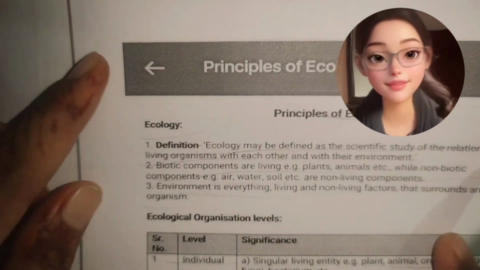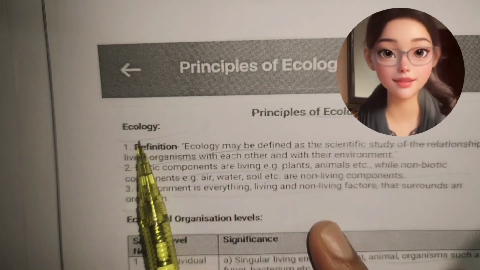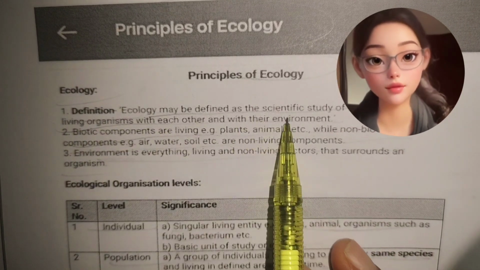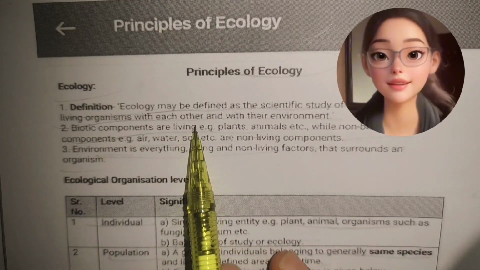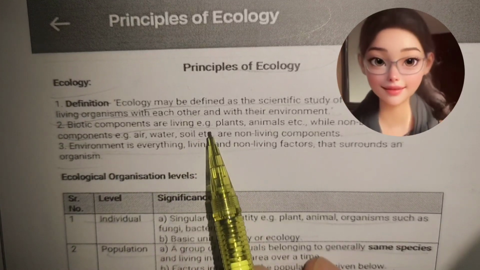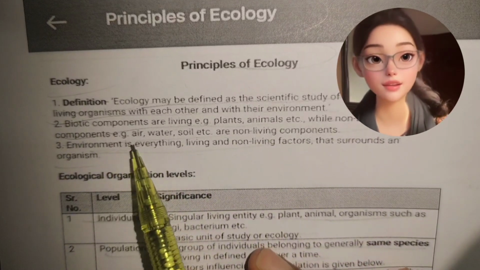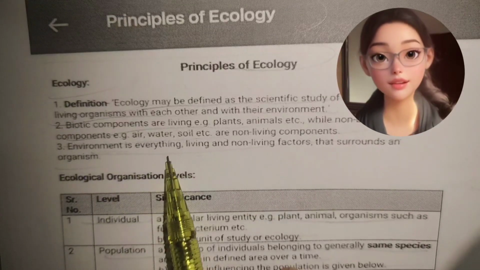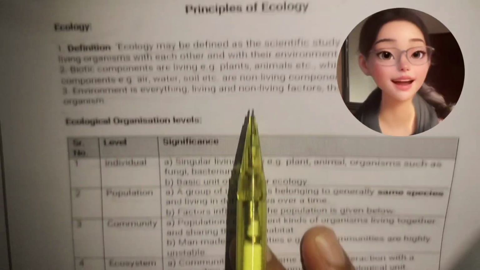Let's start the first chapter, Principles of Ecology. Definition: Ecology may be defined as the scientific study of the relationship of living organisms with each other and with their environment. Biotic components are living, for example plants and animals, while non-biotic components, for example air, water, soil, are non-living components. Environment is everything, living and non-living factors, that surrounds an organism.